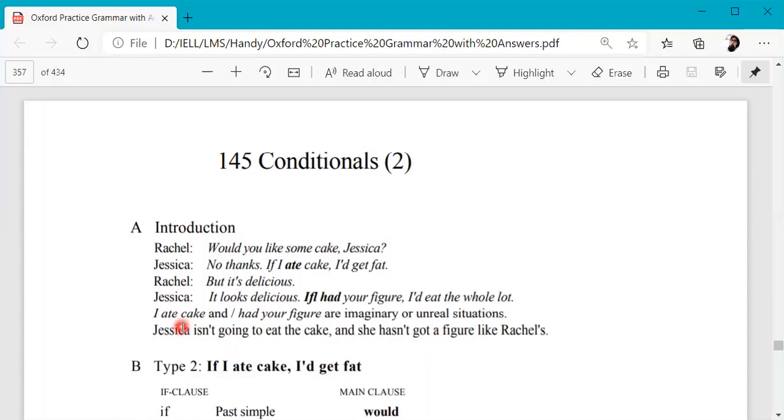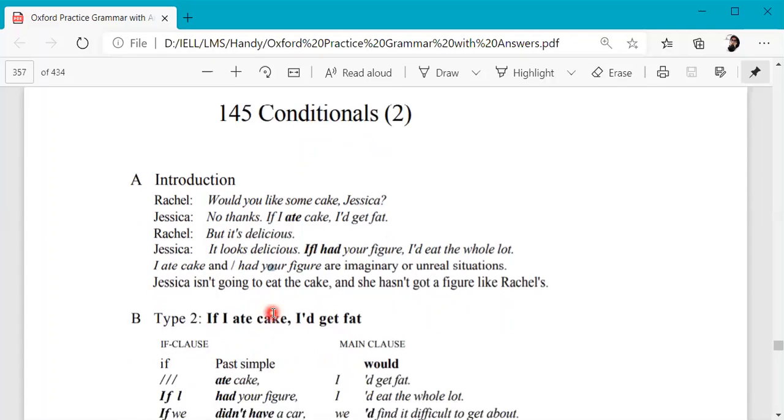So here are situations which are more imaginary or unreal. She hasn't eaten the cake yet. She says, "If I ate the cake," so it is her imagination. And then, if I had your figure. She is telling Rachel that if I had your figure, which is again an unreal and impossible situation. From this we can see that we use conditional type 2 when we are talking about imaginary or hypothetical situations.